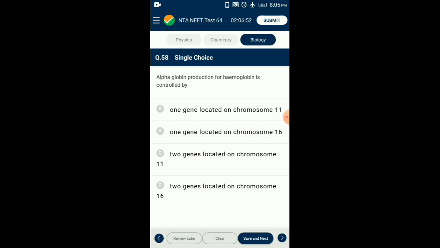Question number 58. Alpha globin production for hemoglobin is controlled by. In alpha thalassemia, production of alpha globin chain is affected, while in beta thalassemia, production of beta globin chain is affected. Alpha thalassemia is controlled by two closely linked genes, HBA1 and HBA2, on chromosome 16 of each parent, while beta thalassemia is controlled by a single gene, HBB, on chromosome 11 of each parent. So the answer for this question is option D, two genes located on chromosome 16.